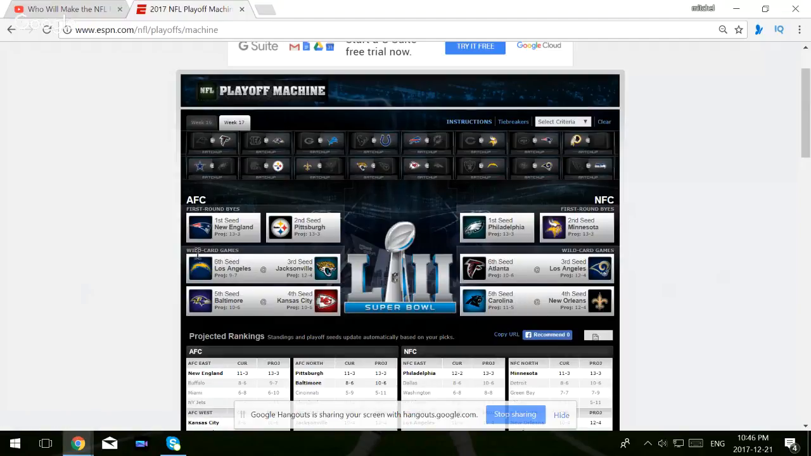Then you have in the wild card in the AFC, Jacksonville is going to play against LA. LA is going to Jacksonville in that game. That's going to be a very good game. They played earlier in the year in that same location. Baltimore, 5th seed, 4th seed Kansas City. That'll be another close game. I really don't know who's going to win these games in the wild card round. It will provide for a very good wild card round.